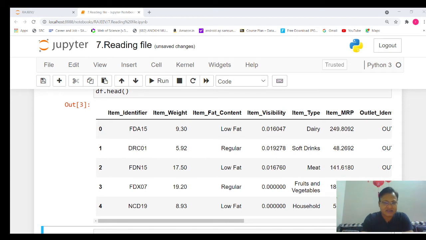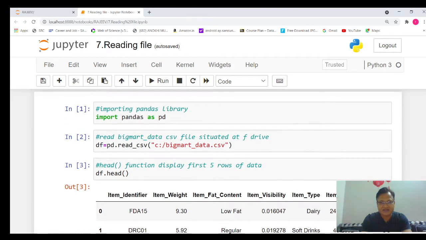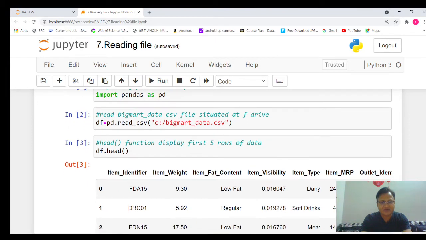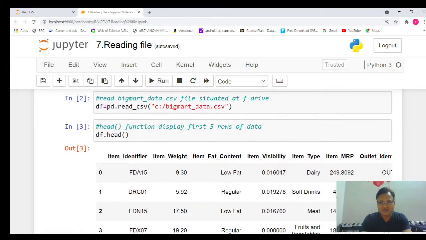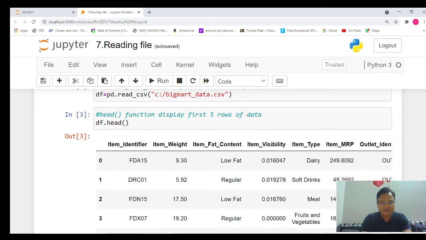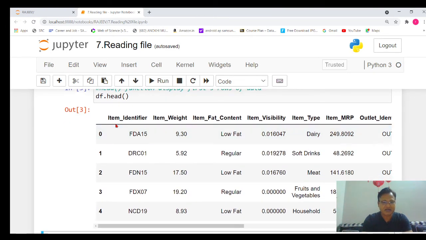If you try to understand that data, it contains columns like item identifier. The name of the file is Big Mart, so it is very clear that this file is related to a mart which is selling different products. So this is the item identifier, the weight of different items, then the content type, its visibility. So there are different types of columns, and the first 5 rows are displayed.